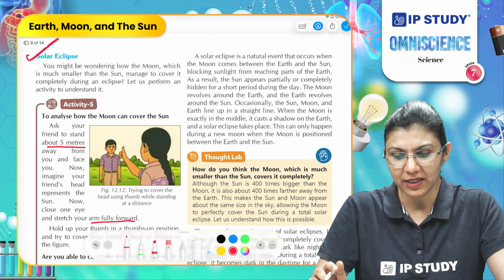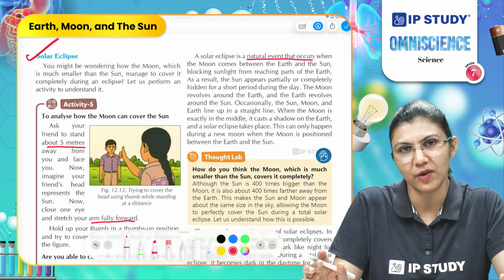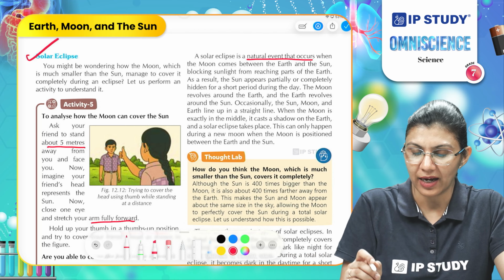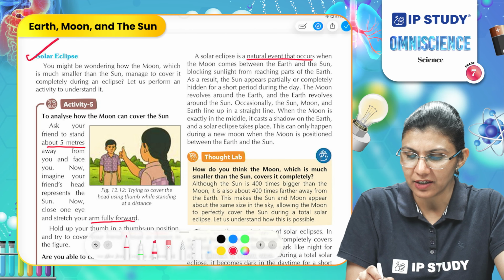The solar eclipse is a natural event that occurs when the moon comes between the earth and the sun and it blocks the sunlight. As a result, the sun appears partially or completely hidden for a short time during the day. It happens for a very short time. The moon revolves around the earth and the earth revolves around the sun.